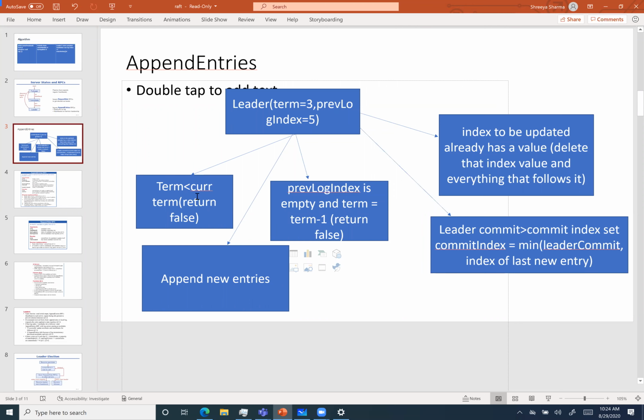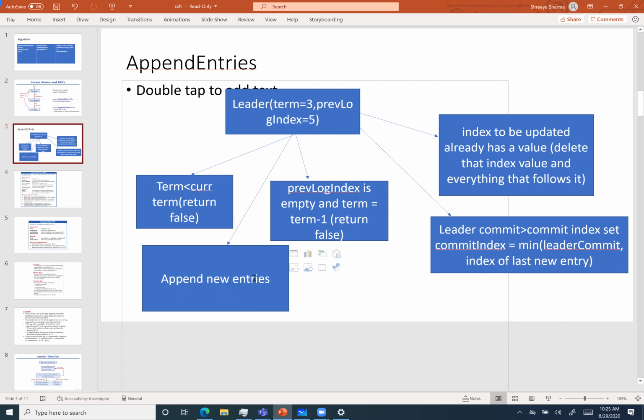The second case is when the previous log index is empty, or the previous log term is not correct or is behind. In that case it also returns false. And the normal operation would be, if everything is fine, then you append the new entries.